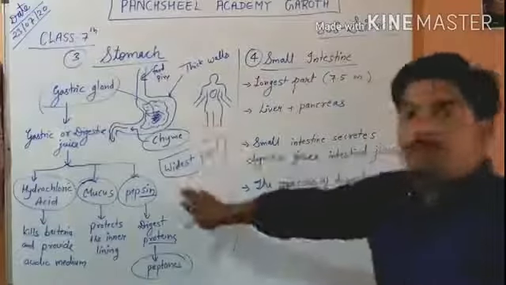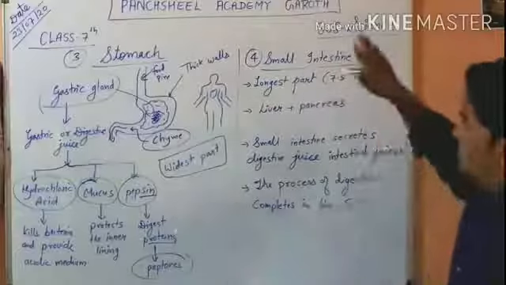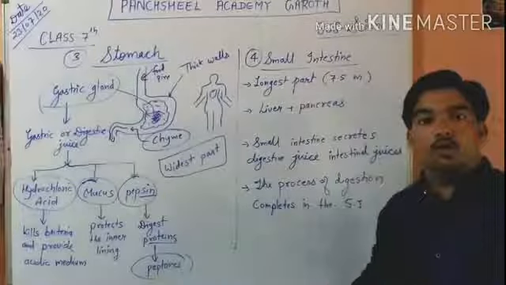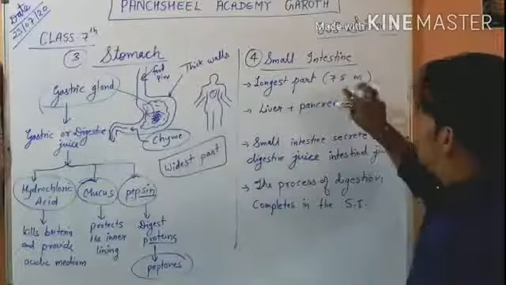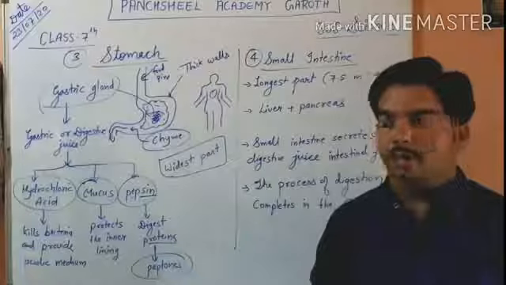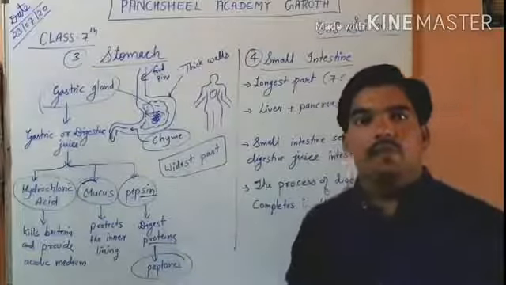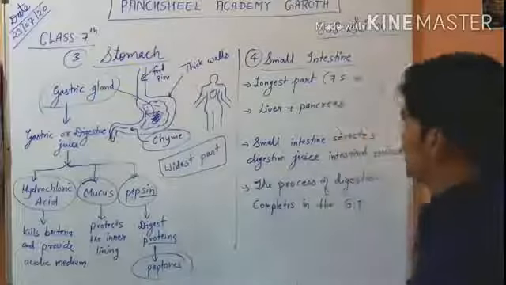It is the widest part of the digestive system, means the alimentary canal, and the small intestine is the longest part of the digestive system, because it is 7.5 meters long. 7.5 meters long means it is more than 20 feet.